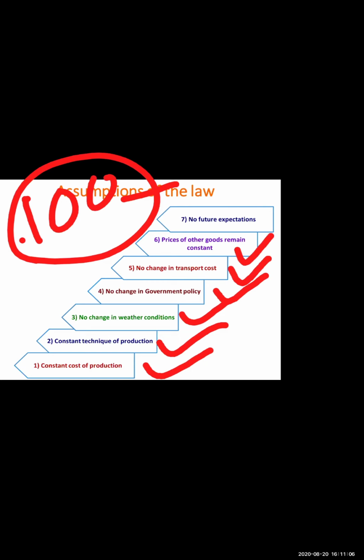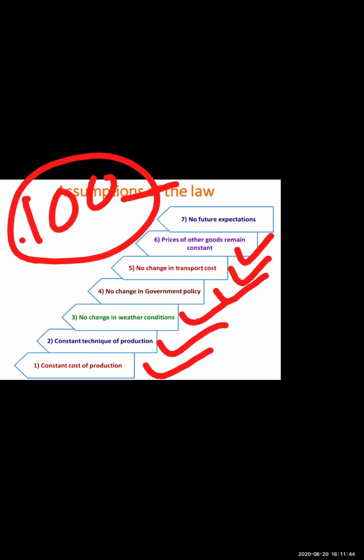Next, prices of other goods remain constant. Other goods means substitute products. For example, if we take Colgate and Pepsodent, I am the producer and seller of Colgate. Pepsodent should not change its price. Pepsodent is my substitute, my other product. Can we have control over other companies' products? No. So this is also not possible.